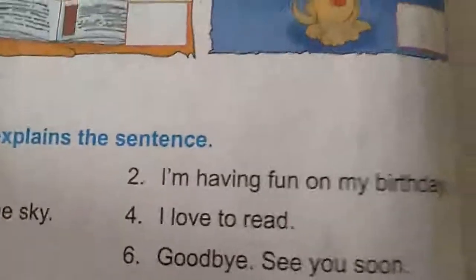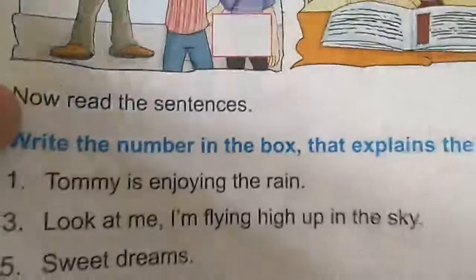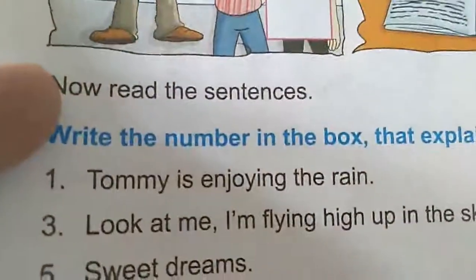So here, first one, Tommy is enjoying the rain. First sentence. Second sentence is what here, children? I am having fun on my birthday. Third sentence, look at me, I am flying high in the sky.